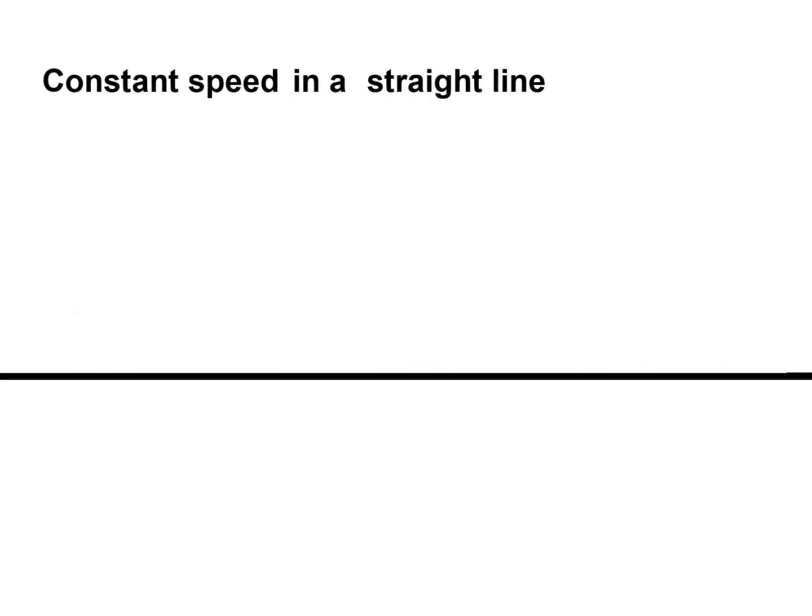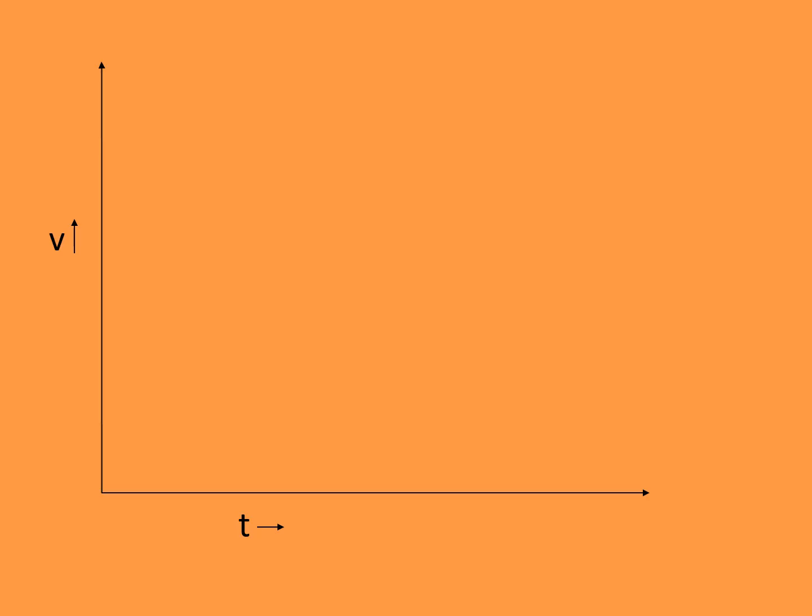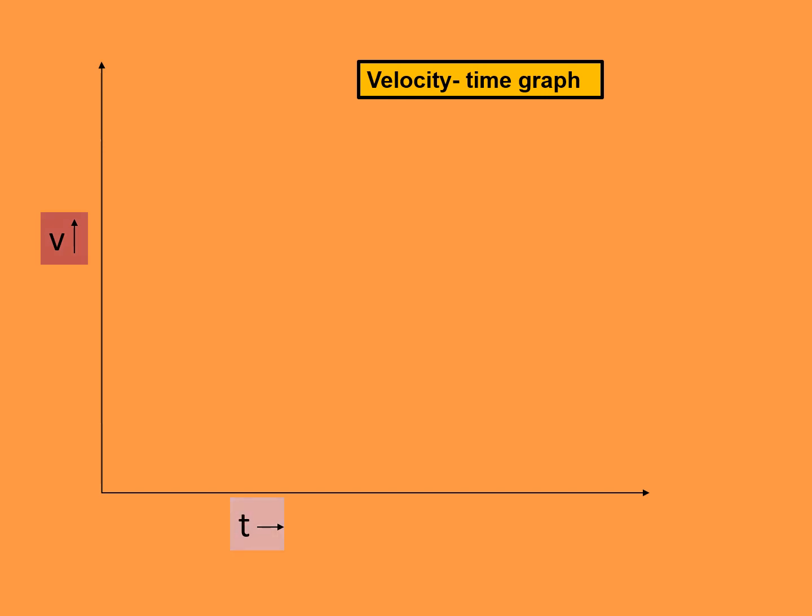Last, if a person is running with constant speed in a straight line, will there be any acceleration? No, because direction as well as speed are constant, making both the factors of acceleration constant. Can we plot acceleration on a graph? Yes. Acceleration is represented by the slope of the velocity time graph, where velocity is taken on the y-axis and time on the x-axis.